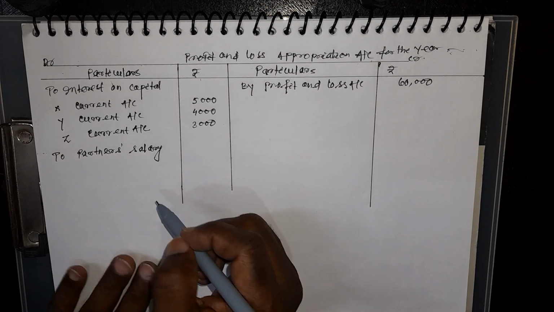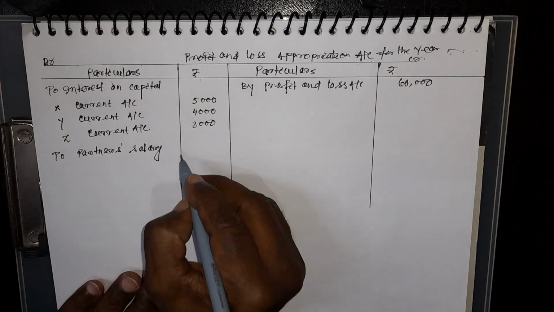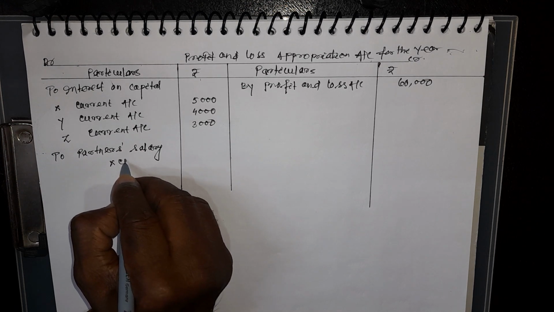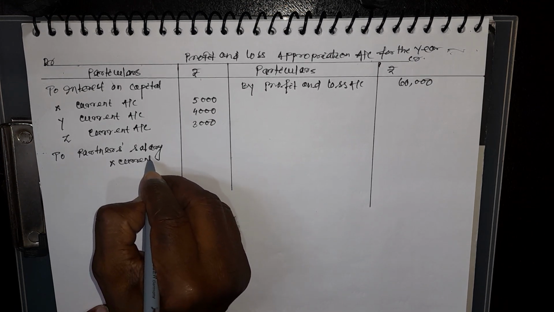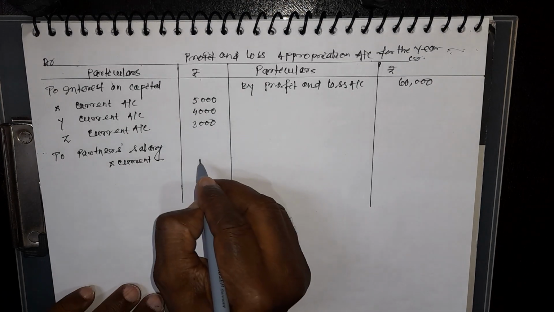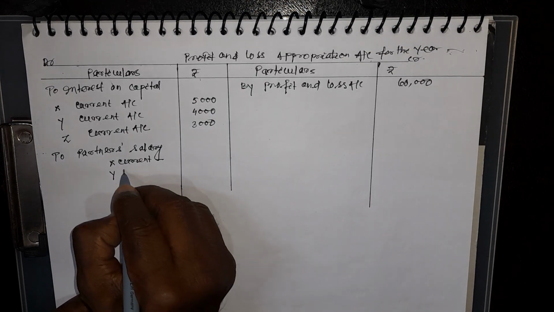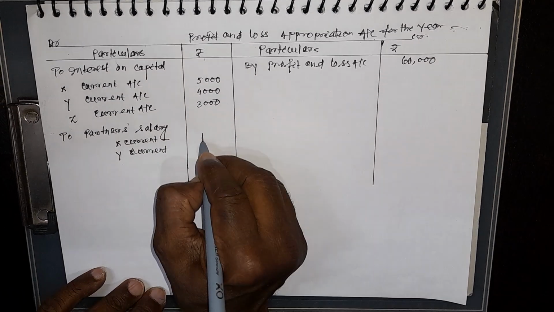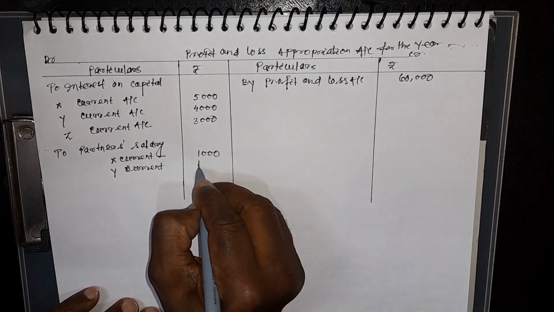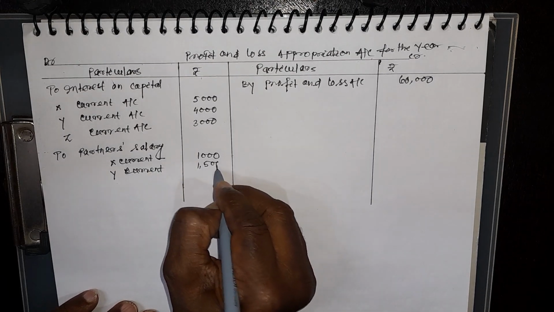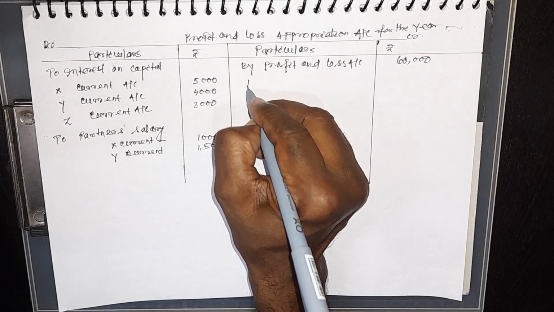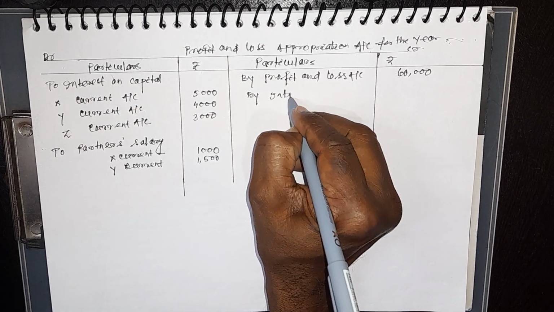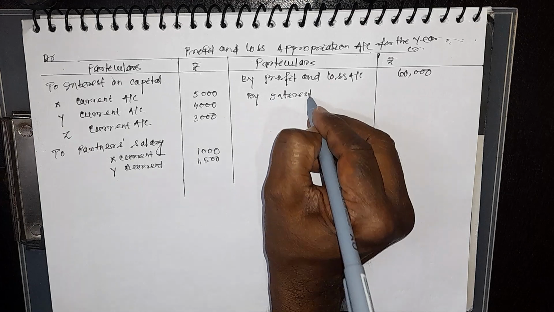Partner salary: X current account 1,000, Y current account 1,500. Clear? And by interest on drawing.